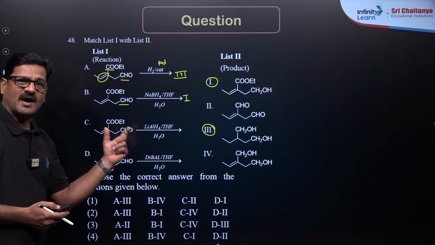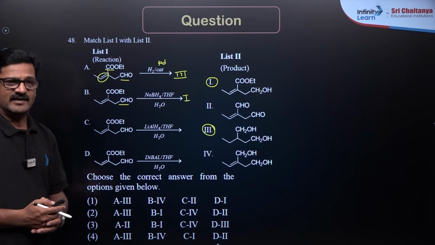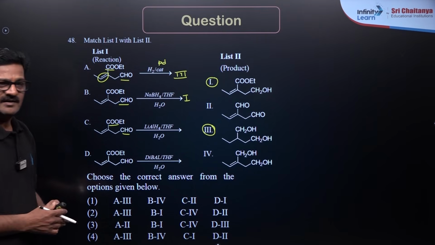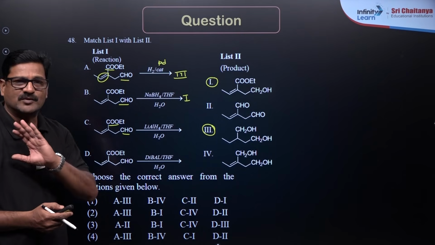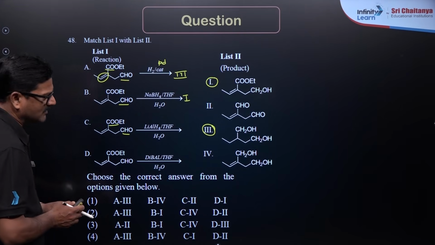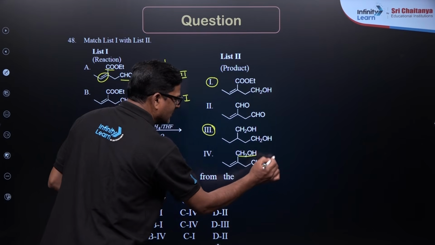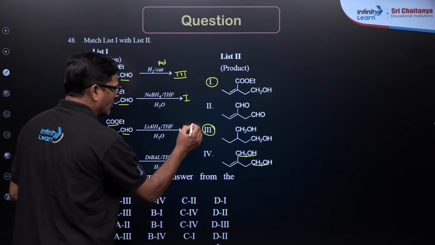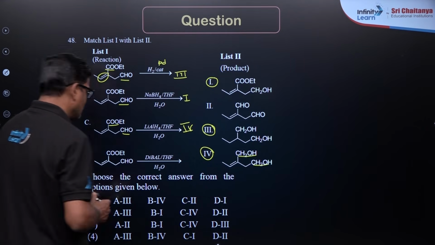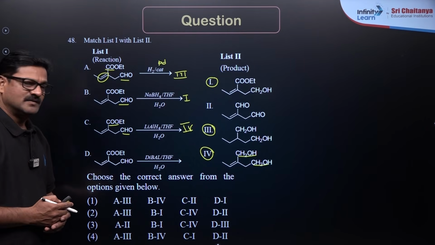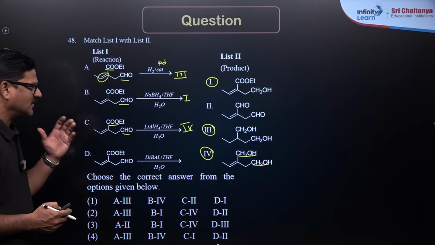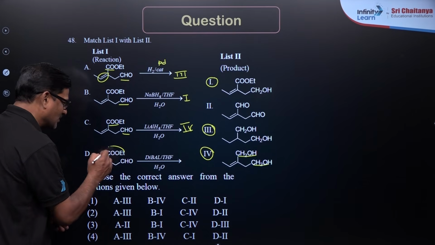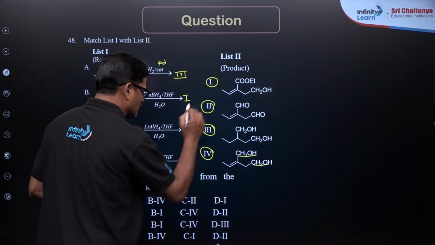When lithium aluminum hydride is used in the presence of ether and then hydrolyzed, you are going to reduce both the ester as well as the aldehyde. It does not reduce the carbon to carbon double bond. So the ester is reduced, the aldehyde is reduced, the carbon to carbon double bond is not reduced. So I want to say it is going to be 4. Whenever DIBAL-H is given, DIBAL-H is going to convert the ester into an aldehyde. So it is going to be option 2.